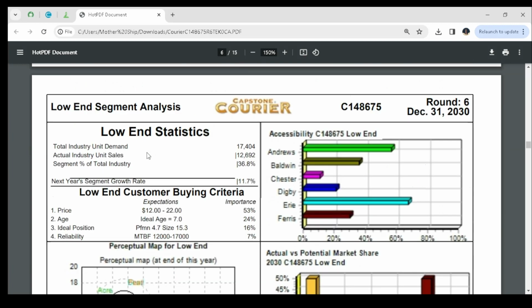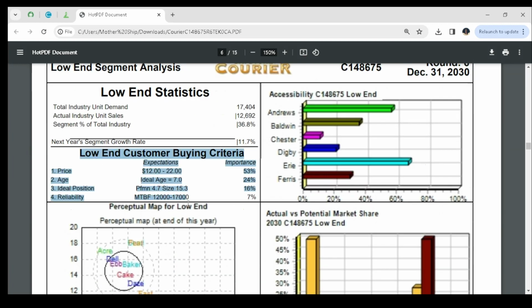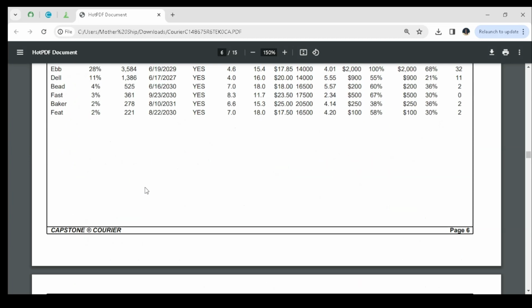Onto the low end segment, and here you can see what customers expect. A price between 12 and 22, it has 53% importance. An age of 7.0, it has 24% importance. Positioning performance of 4.7, size of 15.3, it has 16% importance. And an MTBF between 12,000 and 17,000, it has 7% importance. On to the next, which is the high-end segment.